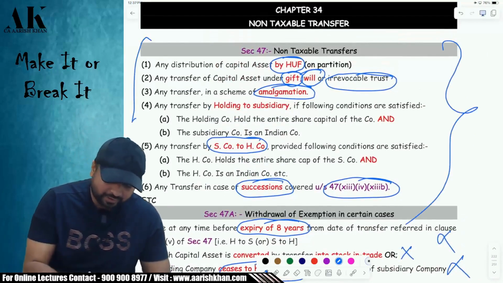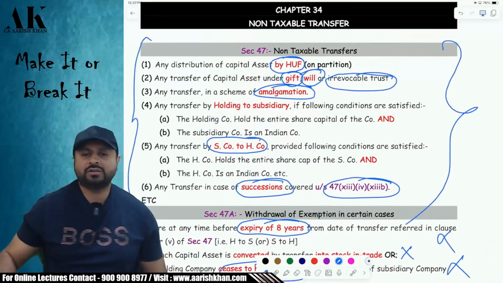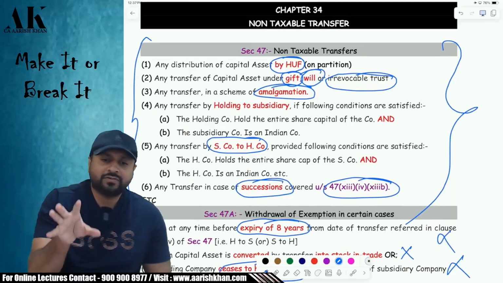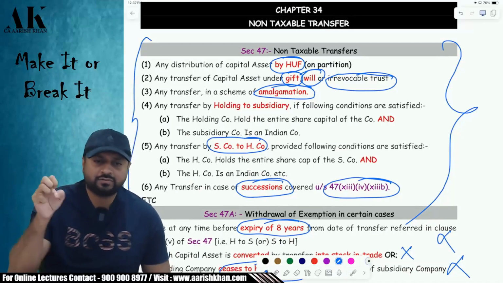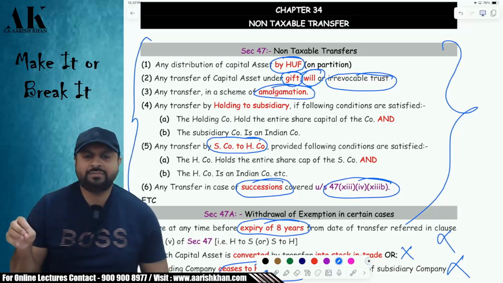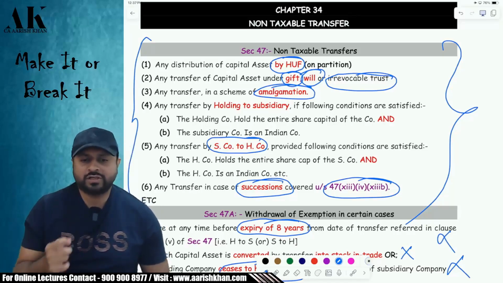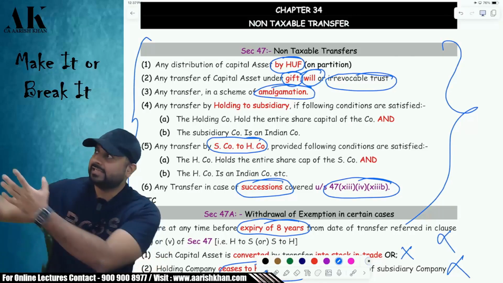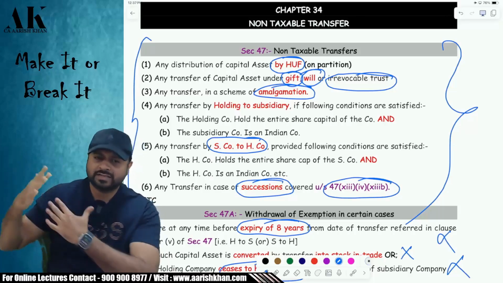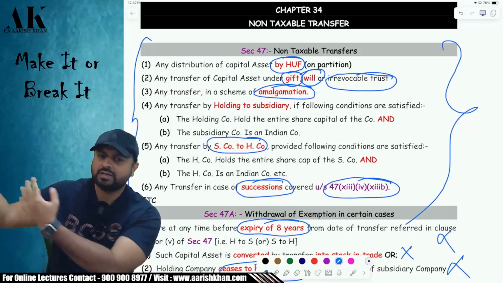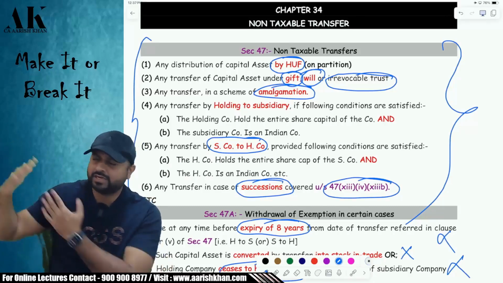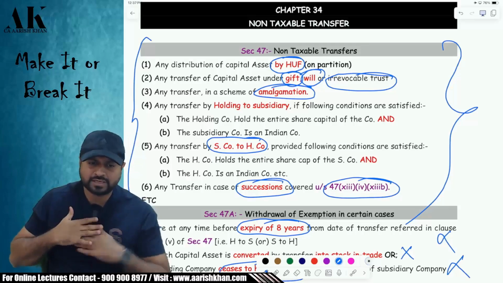What is the second cost of acquisition? I have told you about the first cost of acquisition in section 55 in the very first chapter. Remember or not? Please tell me. Cost of acquisition of self-generated assets, cost of acquisition of goodwill, cost of acquisition of bonus shares, cost of acquisition of right shares, cost of acquisition of land and building. Yes or no? Now let's talk about cost of acquisition in some special cases where I receive an asset by way of gift, or by way of will, or by way of amalgamation, or by way of partition of HUF, or by way of holding-subsidiary transfer, or by way of succession. I'm talking about all these cases.